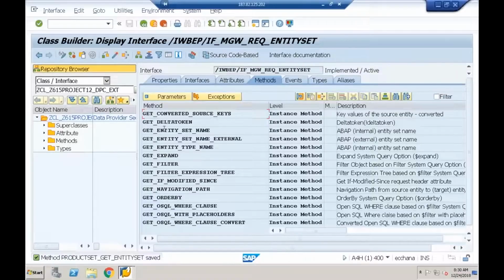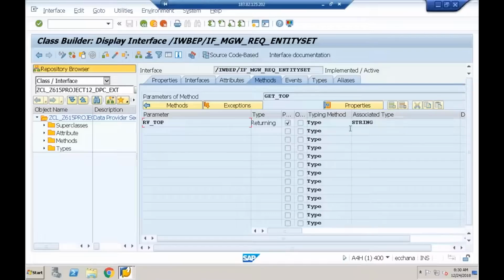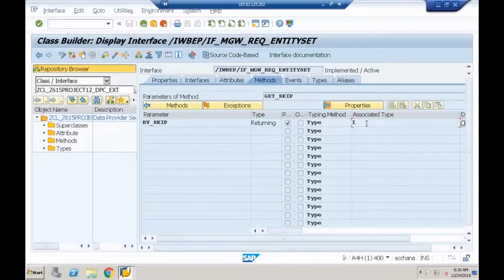In this interface, there is an instance method. You can see get_top. What is this? Top system query option $top. Get_skip is also an instance method, skip system query option $skip. What is the signature of get_top? It returns a string. It is written in the form of string, no problem. And get_skip is written in the form of integer, but top is in the form of string, no problem.